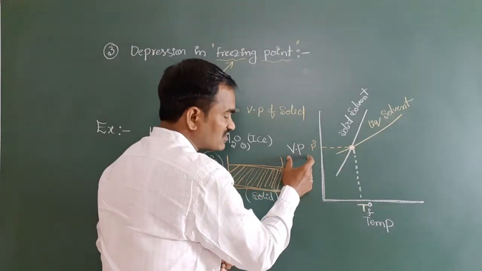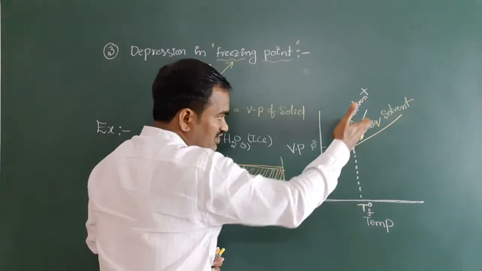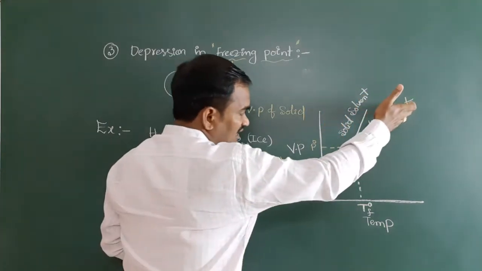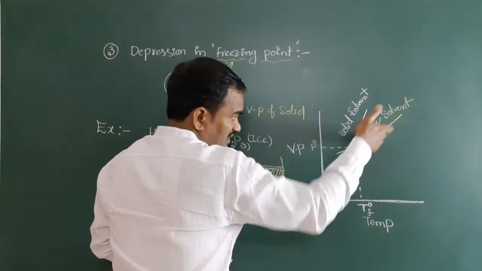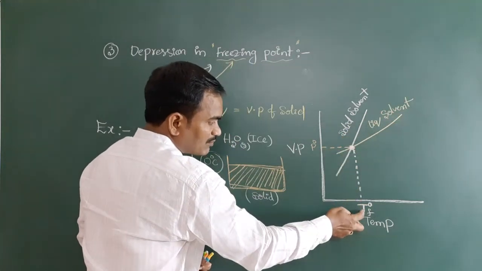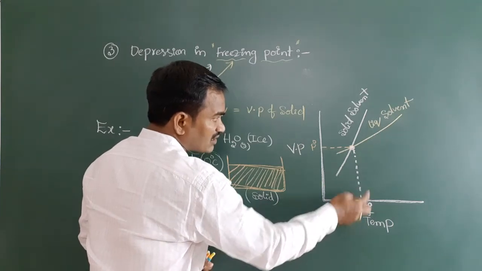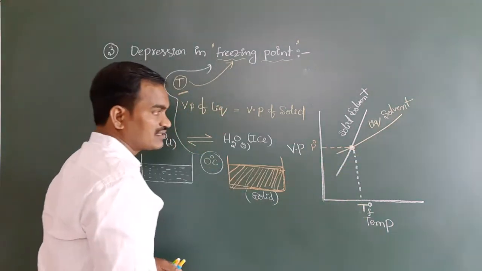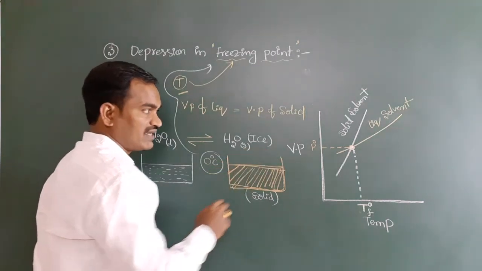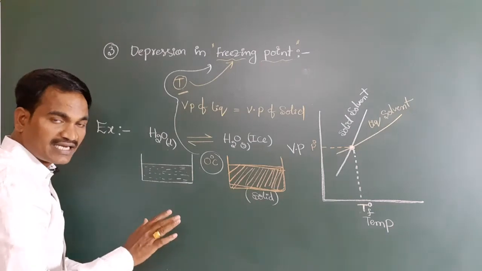I am taking vapor pressure on the y-axis and temperature on the x-axis. First I have taken the solid solvent graph, and the liquid solvent graph like this. Both touch each other at the point called the freezing point of the solvent. This is the vapor pressure of the solvent. Up to here clear? Any doubt in this?